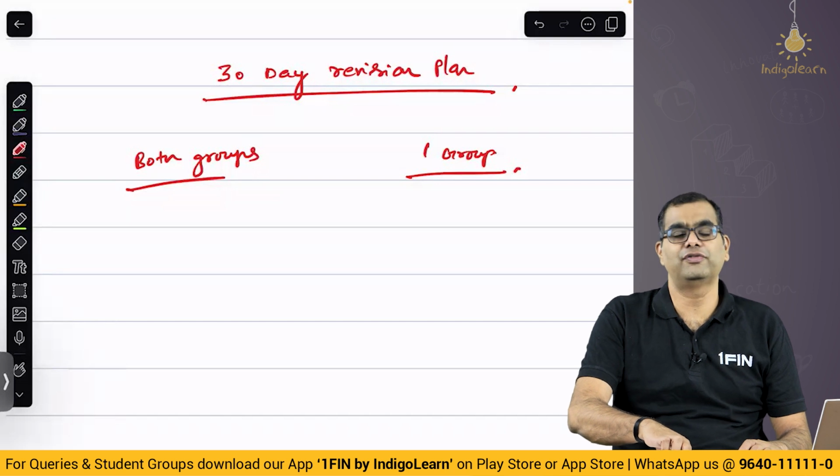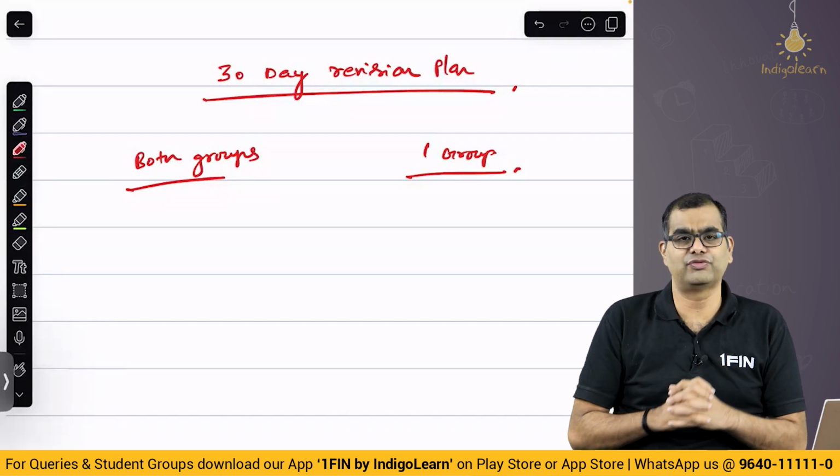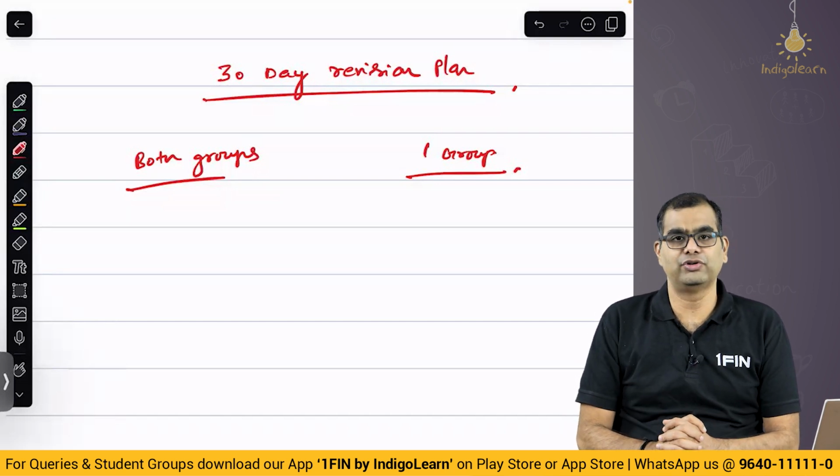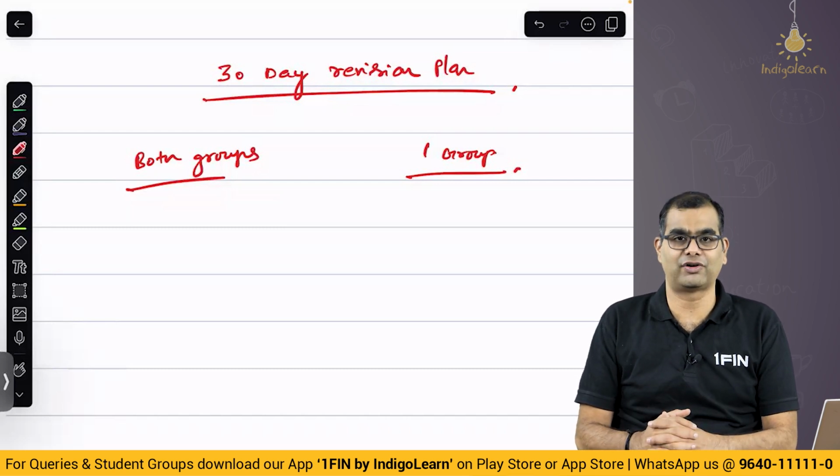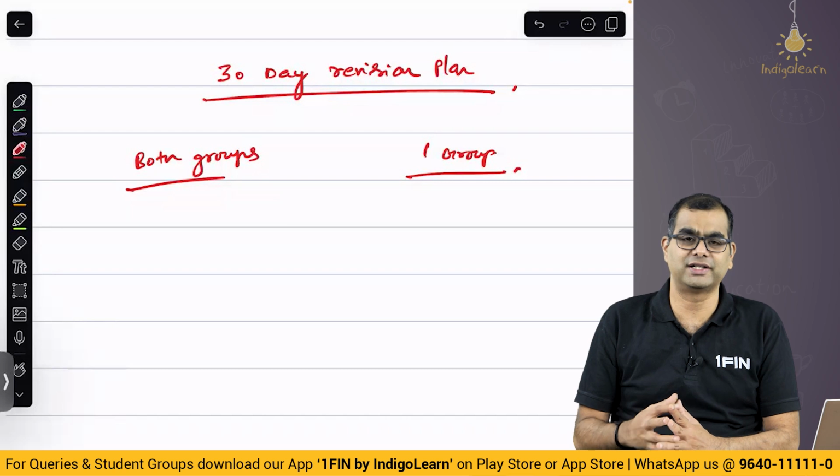Hello friends, trust all of you are doing very well. Today is 1st of October and a lot of you, who are writing CA final exams in November, quite a few of you probably would have got leave from today. Okay, so today is the day when you are finally free from 3CD filings, if there were any in your office, or some kind of AGM related stuff and all of that.